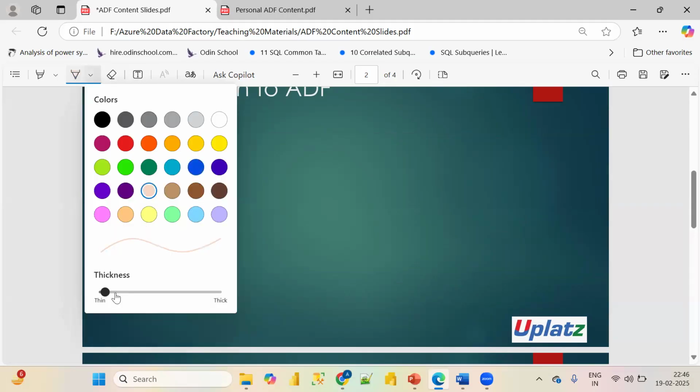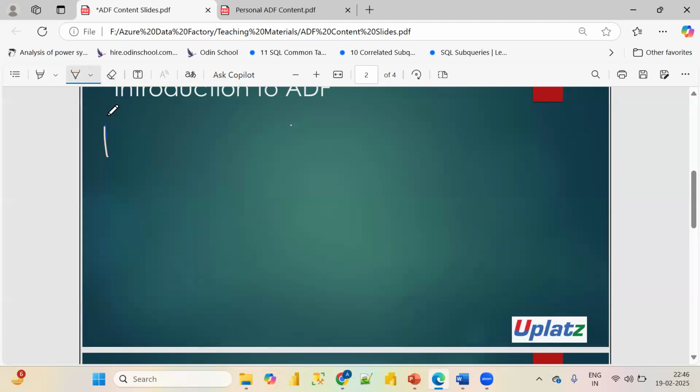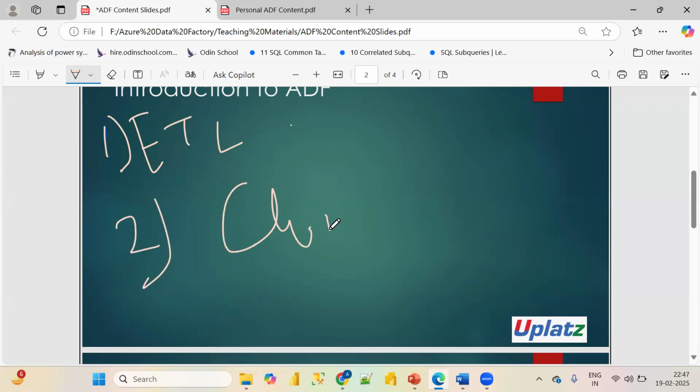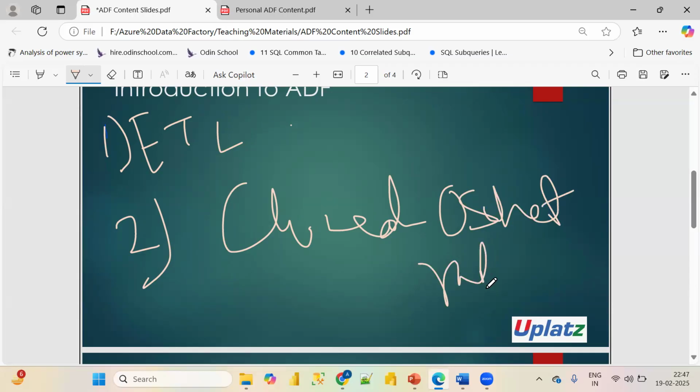If I'm saying that Azure Data Factory is an ETL, and second, a cloud orchestration tool, what does it mean? We'll understand this and then we'll discuss the complete content of Azure Data Factory.